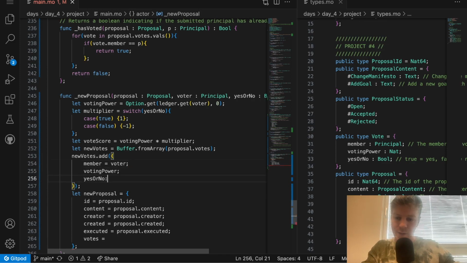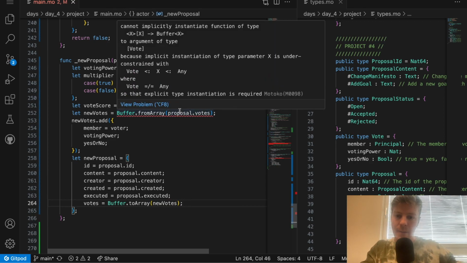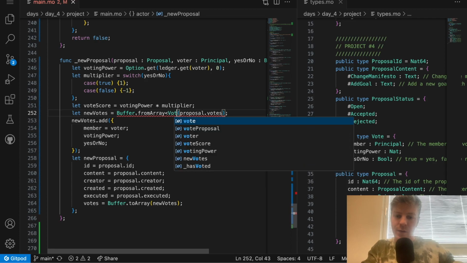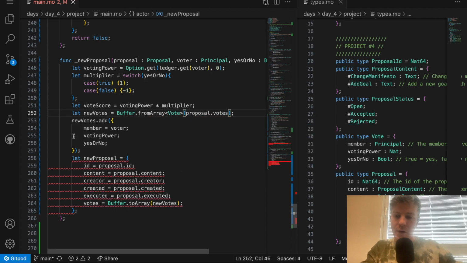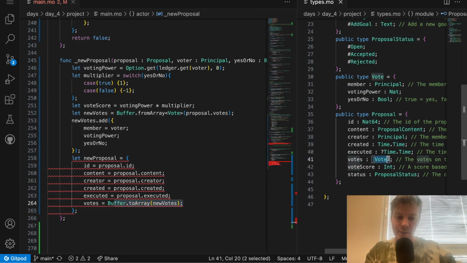So I record that vote, add it to the buffer, and then finally Buffer.toArray, convert that back to an array. I need to specify what is inside the buffer, and those are votes. I'm doing all of this just to convert the array to a buffer, being able to add an element and then converting back to an array, because in the proposal it's a type array here.